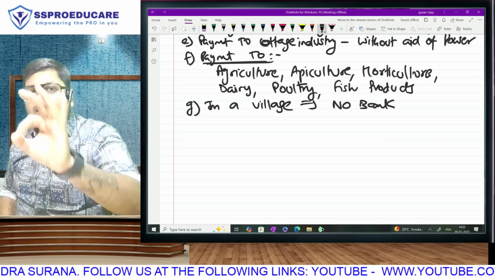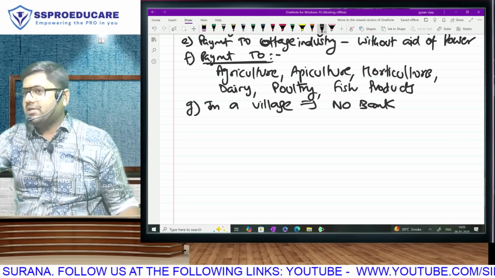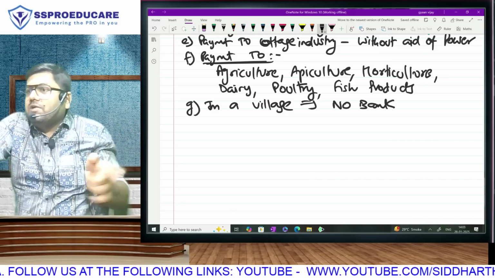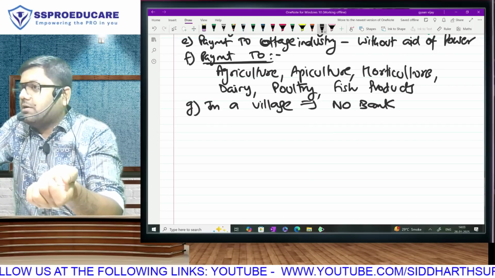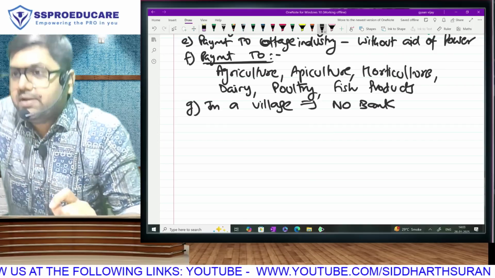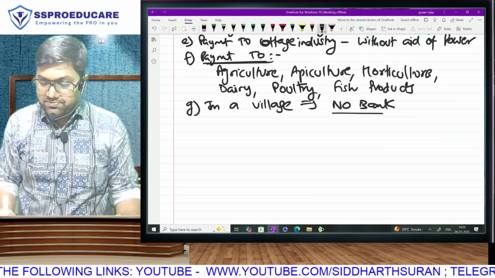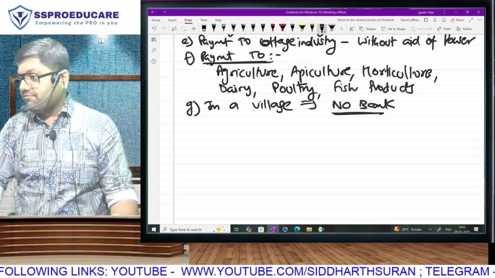But by chance I have to make purchases from such a village where there is no bank, and those purchases I am selling in my business. If there is no bank, how can I pay by check? I will be allowed to make payment in cash. Understood? But listen, the criteria is simple. Village does not have a bank.